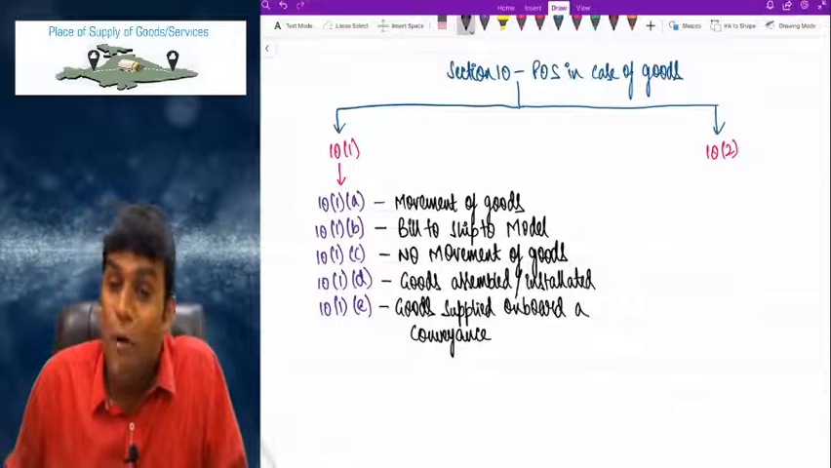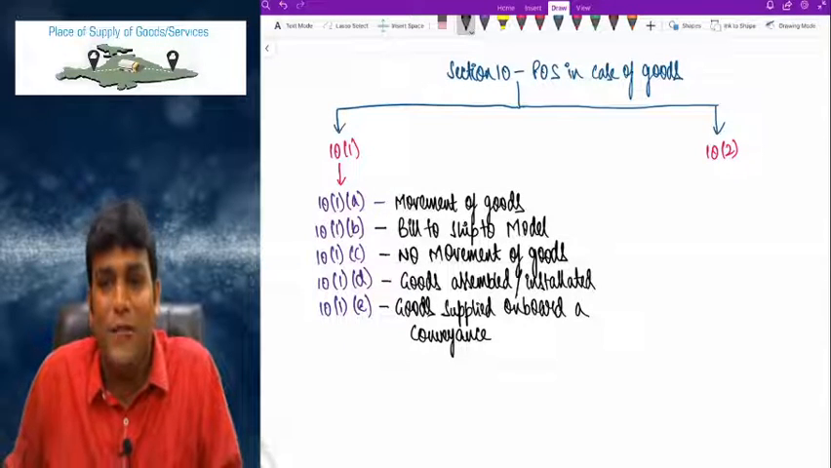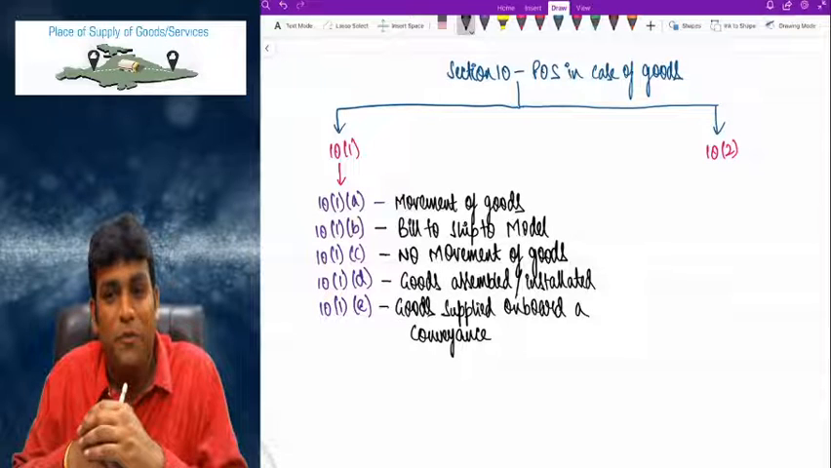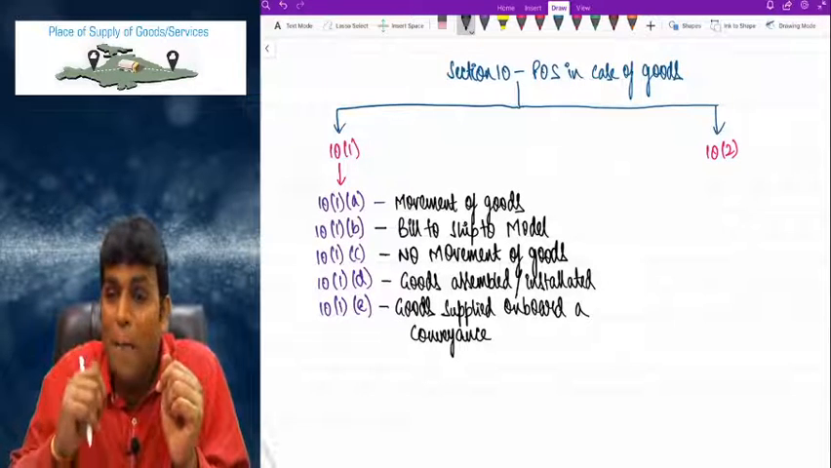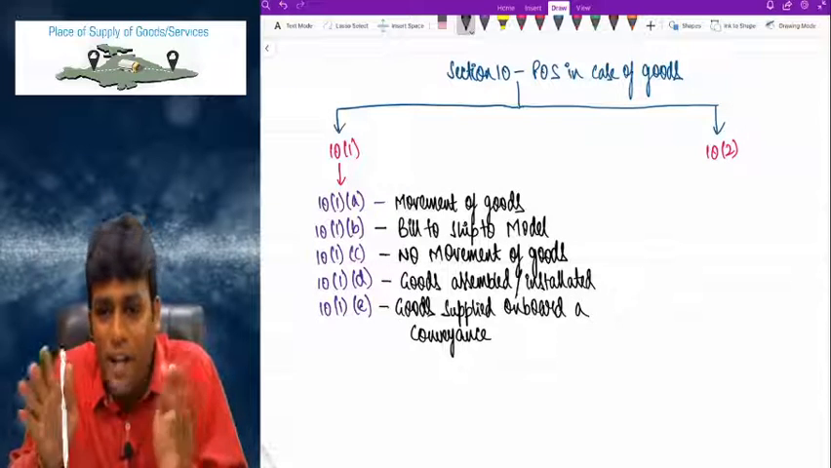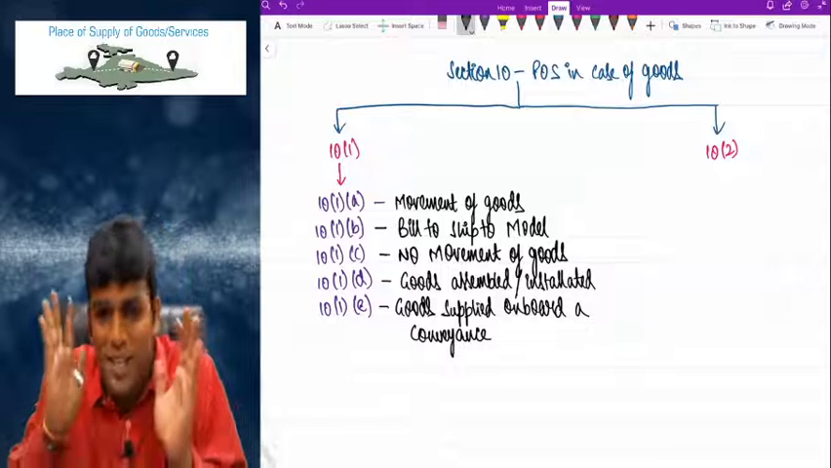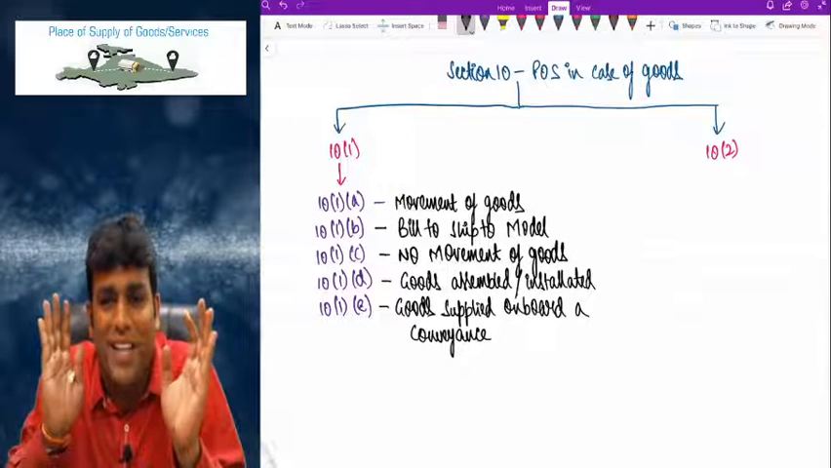For that, how to determine place of supply? This is what is dealt by 10(1)(e), my dear friends. To clarify once again, friends, section 10 talks about place of supply in case of goods, and 10 is divided into 10(1) and 10(2). And for 10(1) I just wrote headings. Now every point we'll talk in detail.